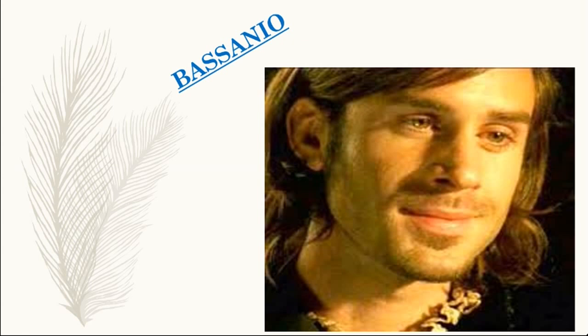Bassanio has squandered his own fortune. He has wasted his own fortune as he was a spendthrift and is in debt to Antonio and others. But Antonio cares deeply for Bassanio because he was his best friend and does not refuse the request. Bassanio is successful in his courtship and marries Portia, but he returns to Venice shortly after they are wed to support Antonio in his time of need.